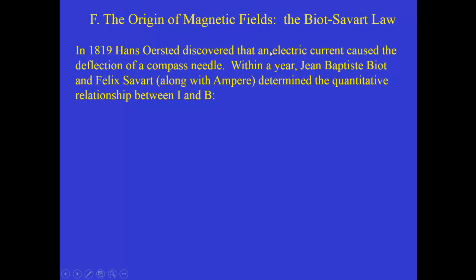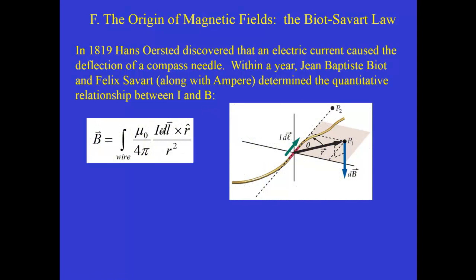Within a year, by 1820, two French physicists, Jean-Baptiste Biot and Félix Savart, along with Andre-Marie Ampère, determined the quantitative relationship between electric current and the magnetic field that it produces. In the modern form, here's how we write it down.